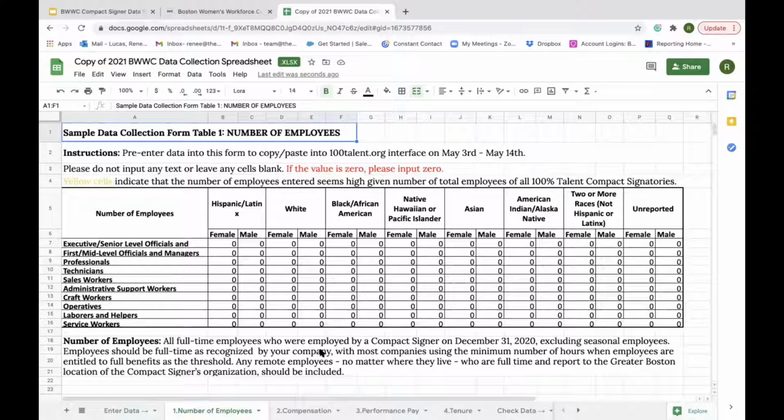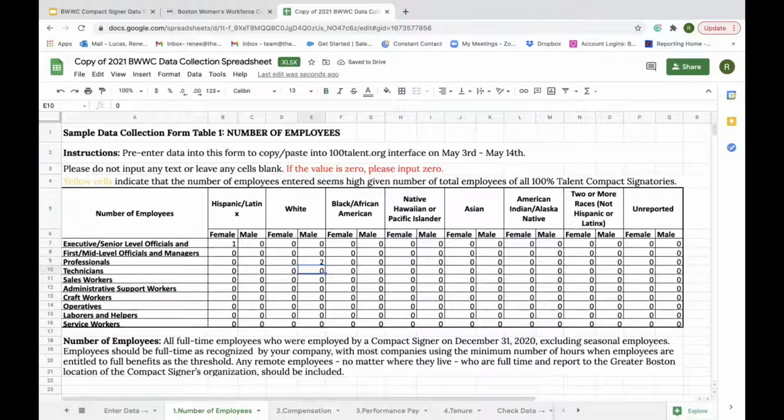Okay, starting on this tab, it is going to capture the total number of employees, male and female, by race and ethnicity, which is what you see across the top, and by employees by each job level, which is what you see across the left. We also have definitions below to help guide you on what information you should be inputting. For our session today, I'm going to input information from a fake organization. Ours will have one female Hispanic CEO and two white male professionals.